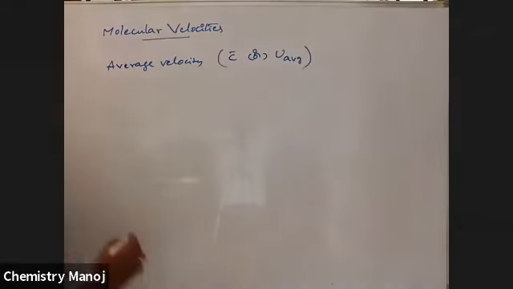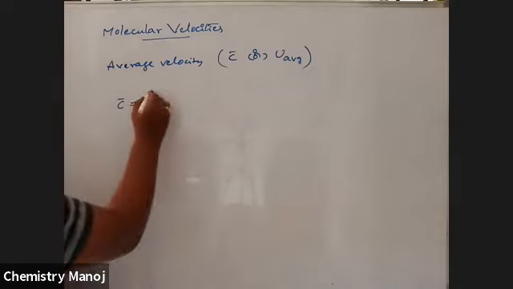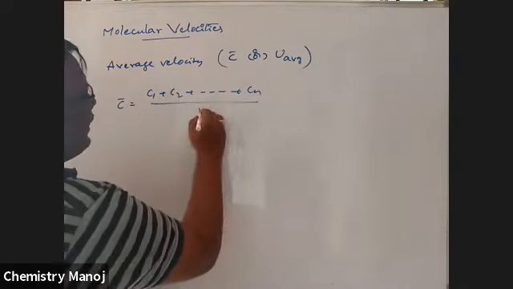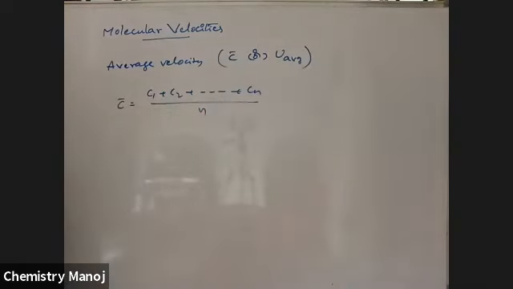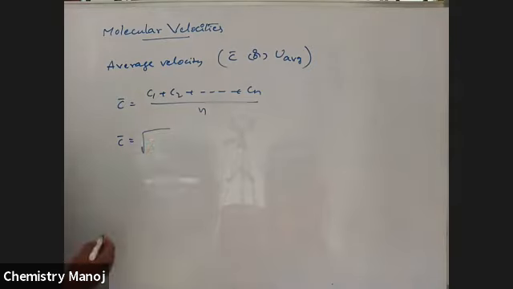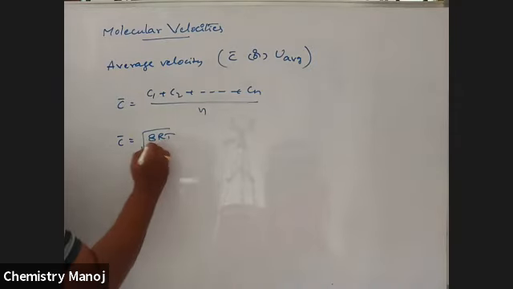These are the symbols, and I am using C bar. C bar is equal to the average, that is C1 plus C2 plus etc. Cn by N, the average of all gas velocities. By using the simplest formula, under root 8RT by pi M.